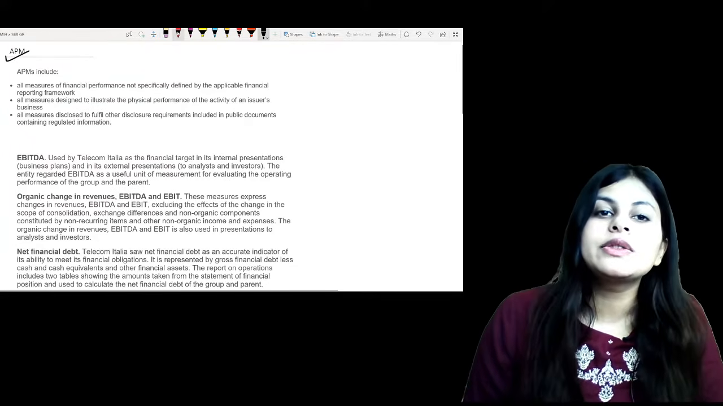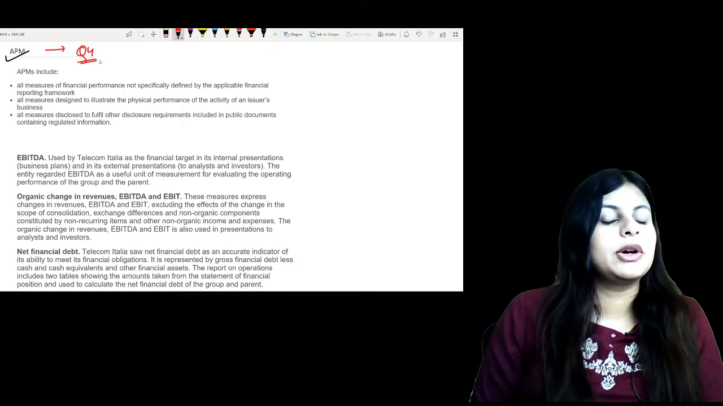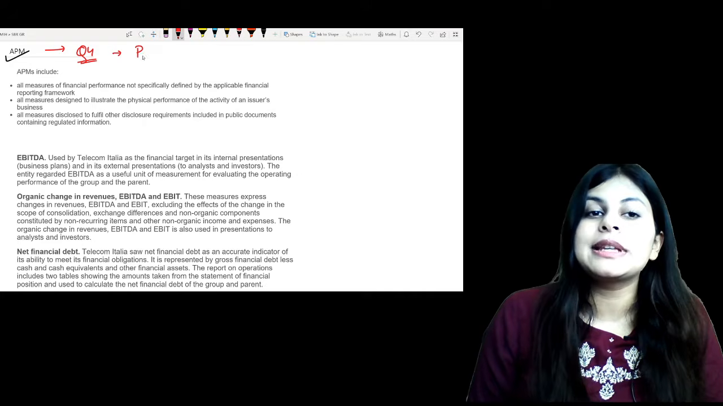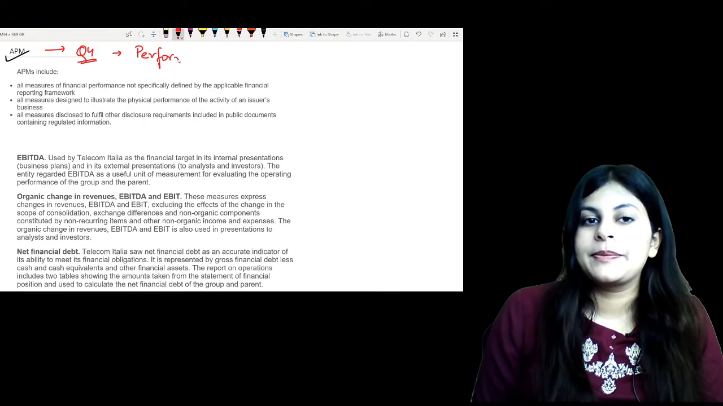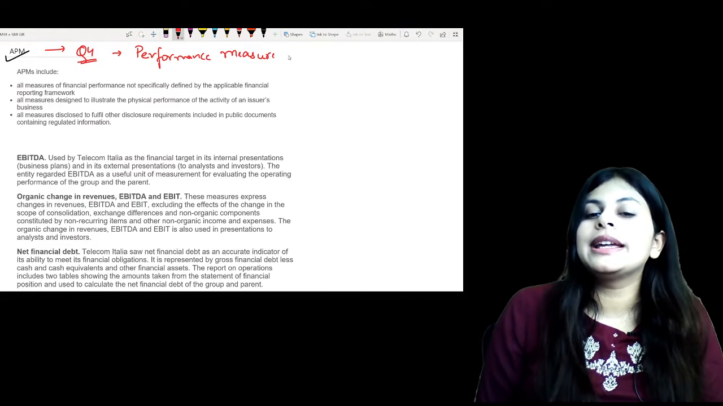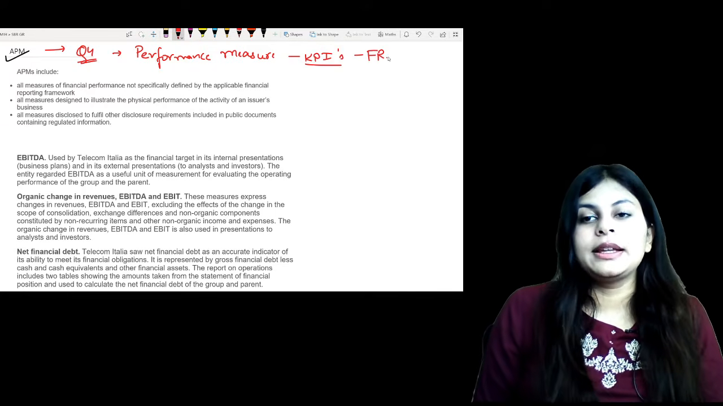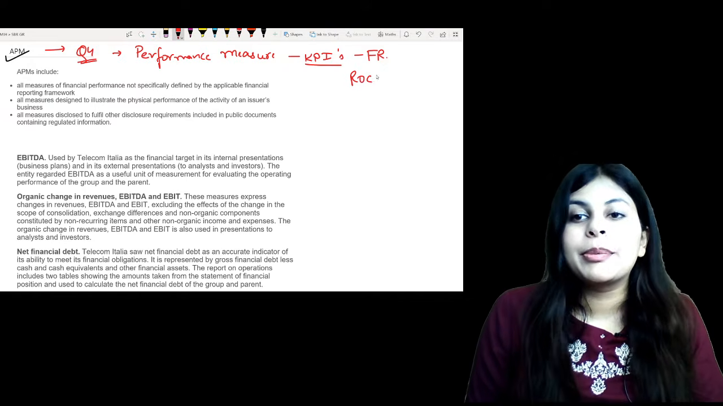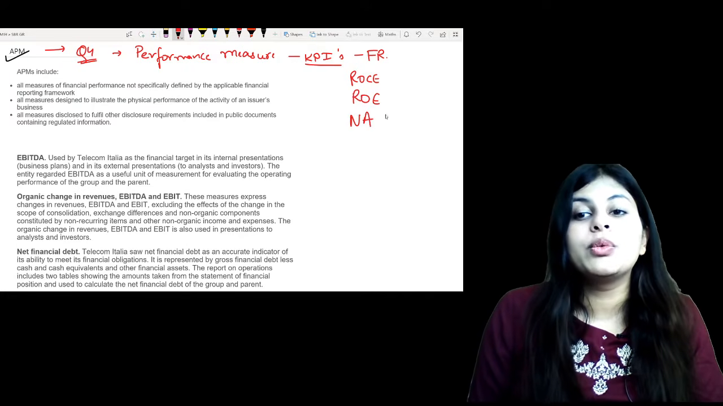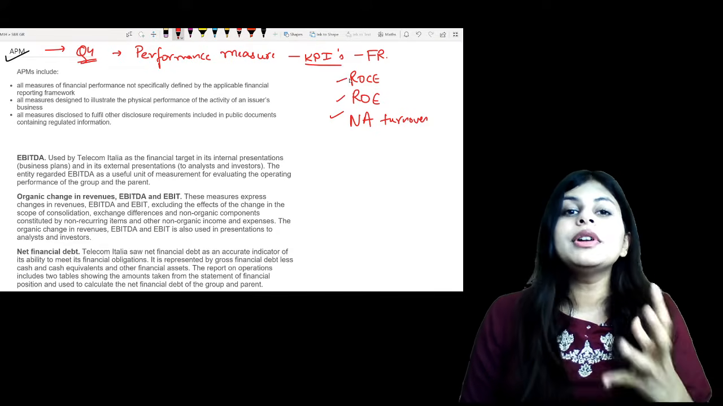So first of all, what are these alternative performance measures? In question number 4 of your SBR paper, you will be asked about this if it ever comes up. APMs are more like your performance indicators or performance measures. Now all of you have done your KPIs, that is key performance indicators, remember? Those KPIs were in FR, right? That is your ROCE, return on capital employed, your ROE, return on equity, then your net asset turnover ratio. So many things were there in your KPIs which were given to us in a pre-format.